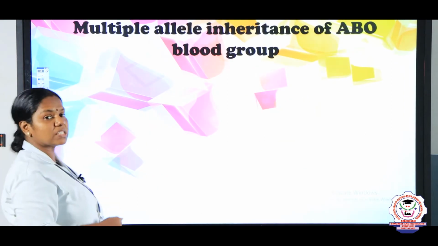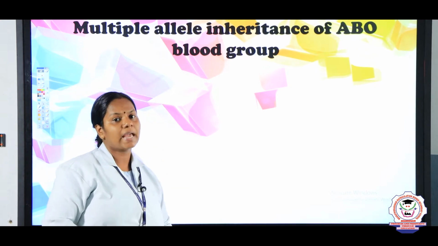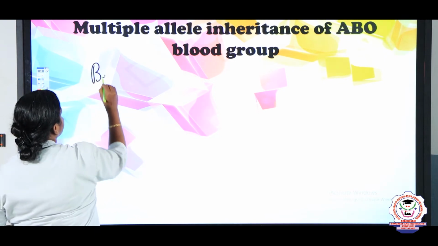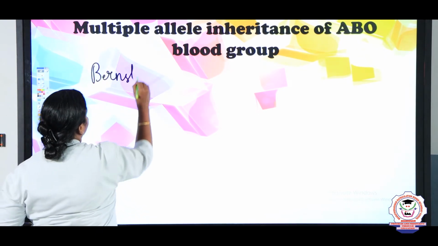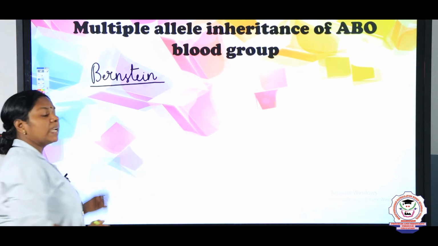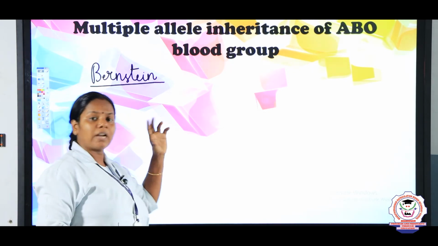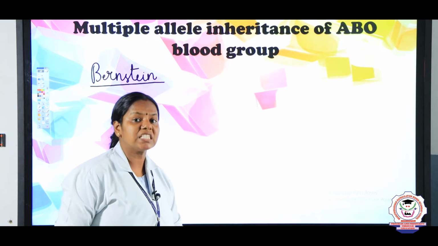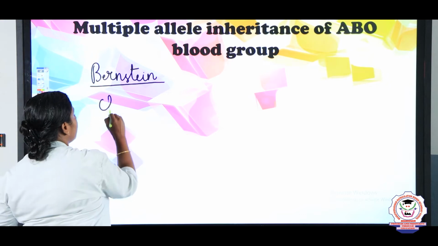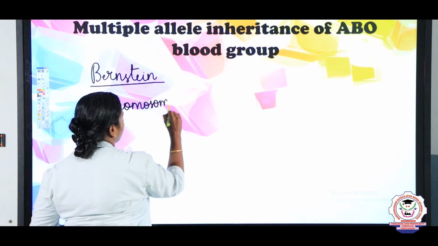Next, we are going to see how multiple allelism inheritance works in the ABO blood group. A person named Bernstein proved that the blood group can also be determined by the genes present in the chromosome, chromosome 9.